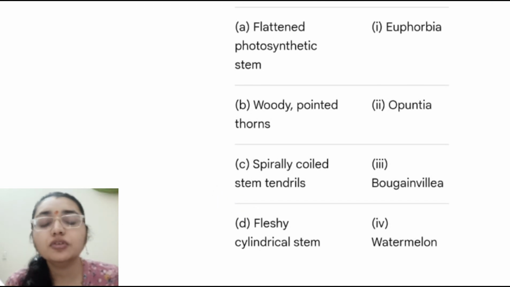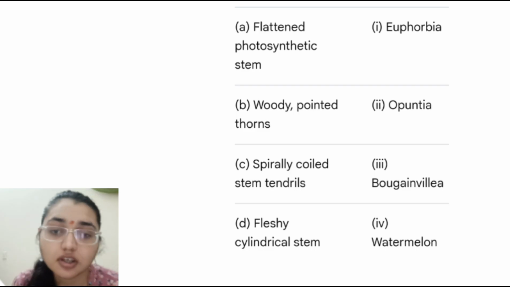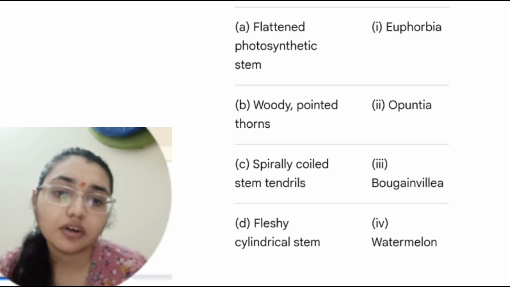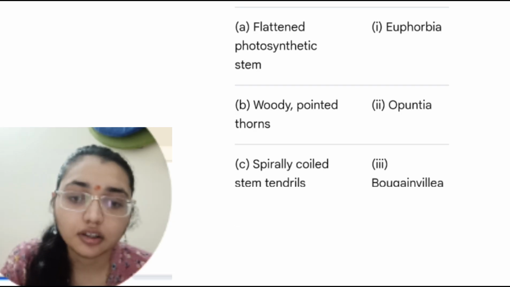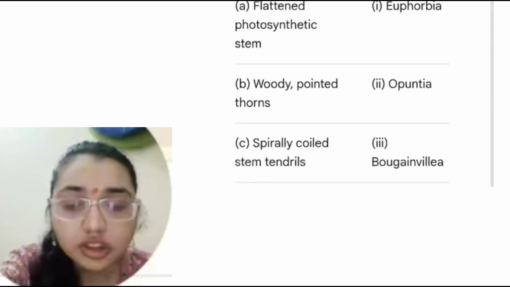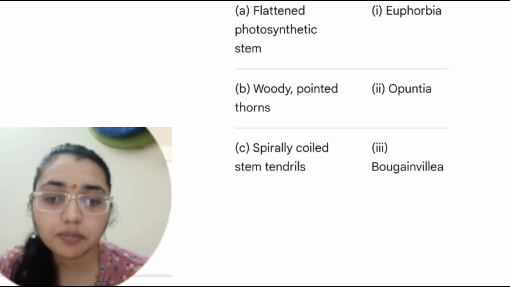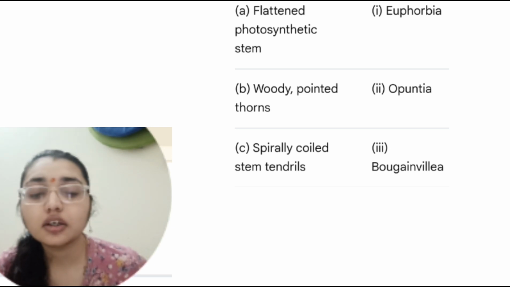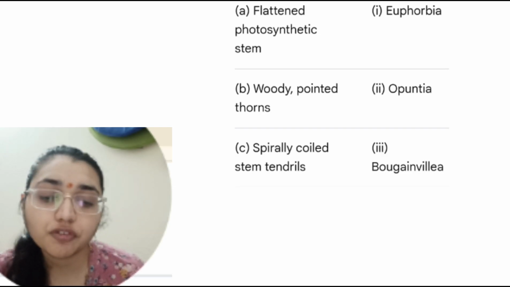Next, we have to tell the stem modifications in column 1 and the plant examples in column 2. Flattened photosynthetic stem, woody pointed thorns, spiral coiling stem tendrils, and fleshy cylindrical stem are A, B, C, D. We have to tell which plant possesses each: Euphorbia, Opuntia, Bougainvillea and watermelon. The flattened photosynthetic stem is present in Opuntia, a cactus-like plant with a flattened stem for photosynthesis.